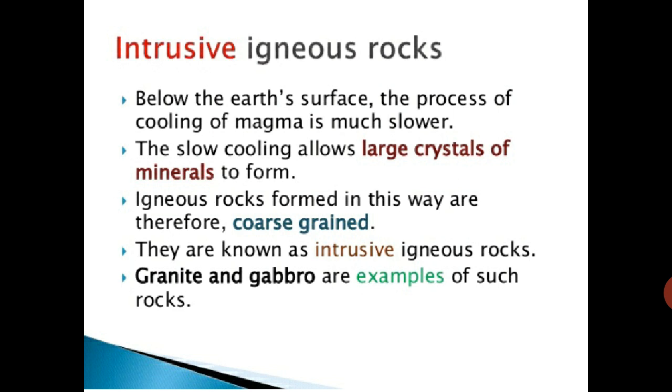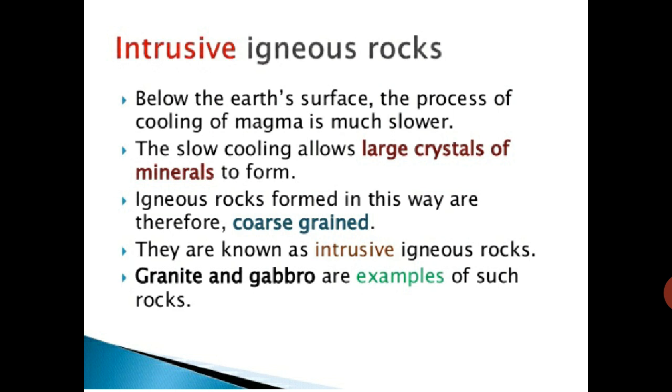Now, intrusive igneous rocks. Below the Earth's surface, the process of cooling of magma is much slower. Below the Earth's surface means inside the Earth. The slower cooling allows large crystals of minerals to form. Because of the slow cooling, the large crystals of minerals are formed.